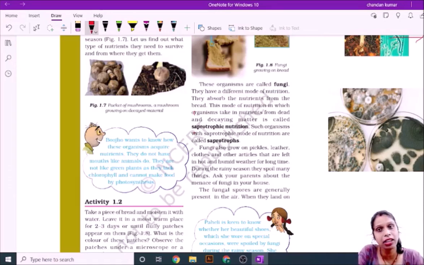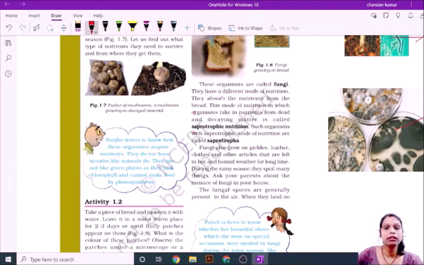This is a fungus, and fungi take the mode of nutrition called saprotrophic nutrition. This is the pickle, and in this figure you can see the fungus-like structure present here.